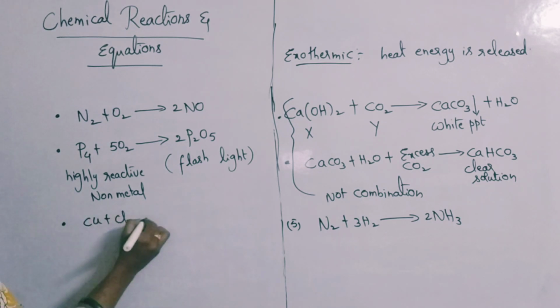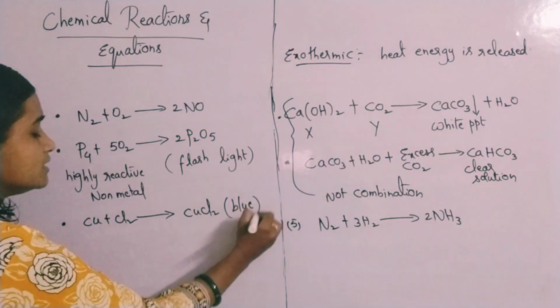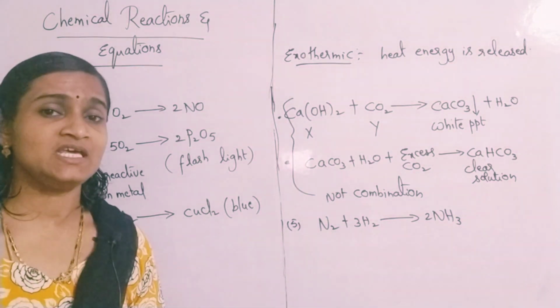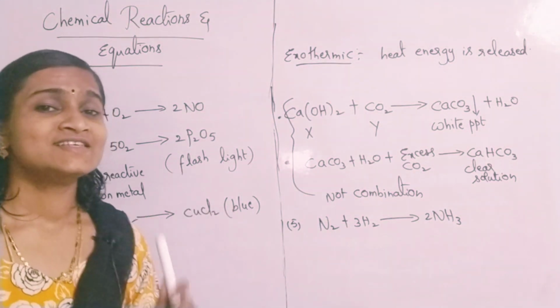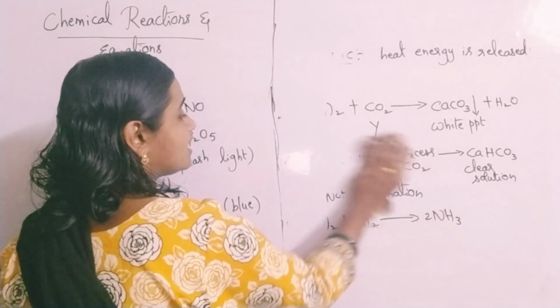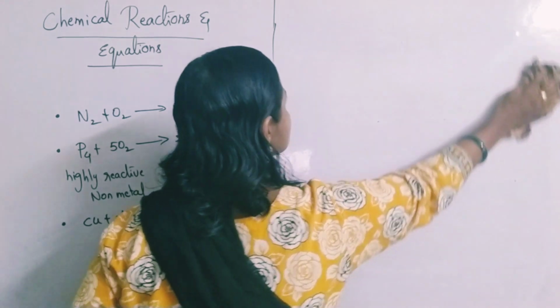Same like that, Cu plus Cl2 gives rise to CuCl2, copper chloride. Copper chloride is blue in color. This is also an example for a combination reaction only. So you have many examples for combination reactions. In all these reactions, what you have observed is that reactants can be many but the product is only one. Such kind of reactions are called chemical combination reactions. Now slowly we will move on to the second type of reactions, chemical decomposition reactions.